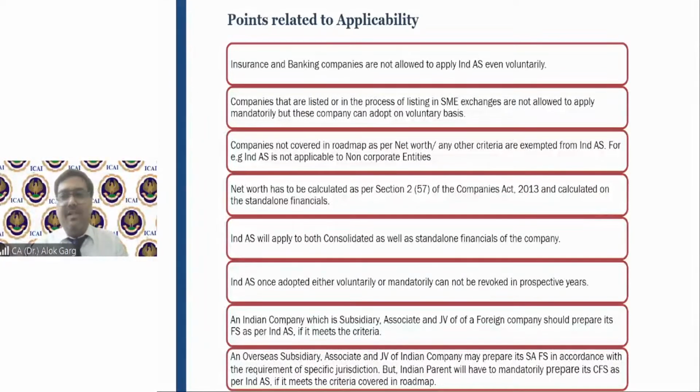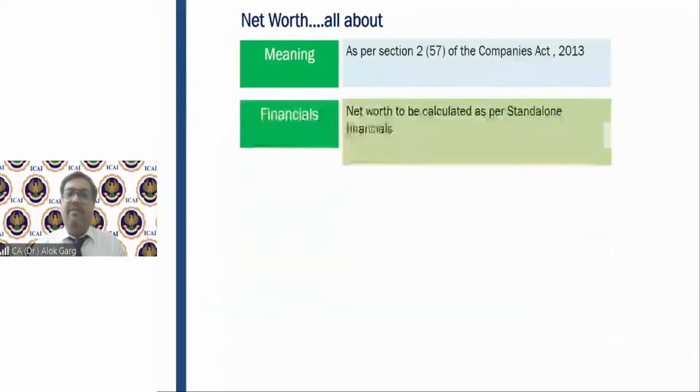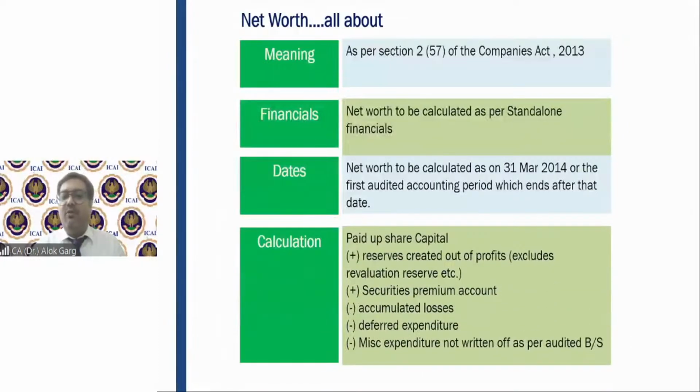Likewise, for overseas entities, IND AS is not applicable. The only thing is these entities need to prepare their financial statements as per their local GAAP, but for the Indian consolidation, they have to prepare under IND AS. Net worth we discussed, this example formula we have discussed.